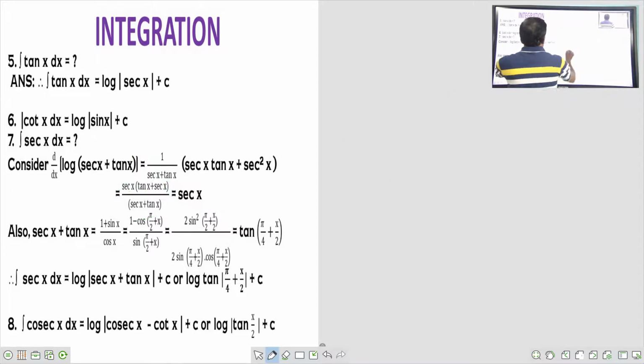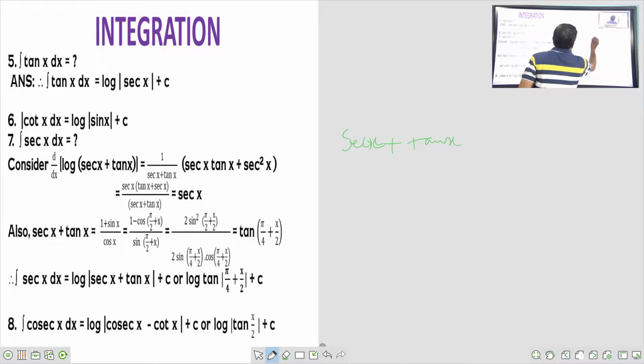What are they saying here? Secant x plus tan x. How are they writing it? Secant x plus tan x. What is secant x? 1 by cos x.